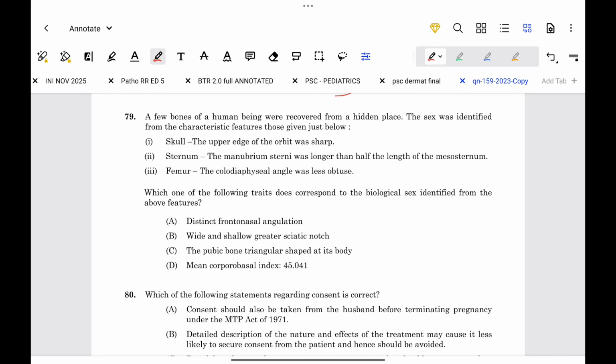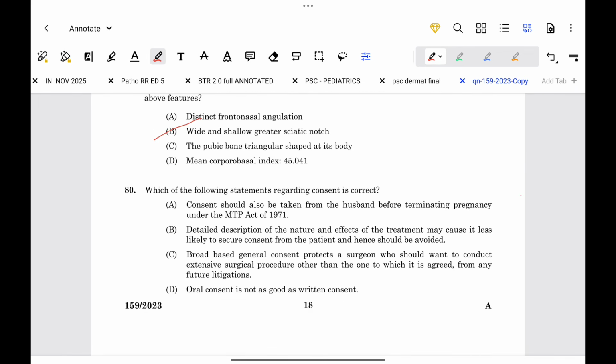Coming to the question, which one of the following traits does correspond to the biological sex? So they are asking which corresponds to the female. Distinct frontonasal angulation is seen in male. Wide and shallow greater sciatic notch is in female. Pubic bone triangular at body is in male, and mean corporobasal index around 45 is male mandible. So the trait that corresponds to the biological sex is B. This is somewhat tough question. It will take some time.